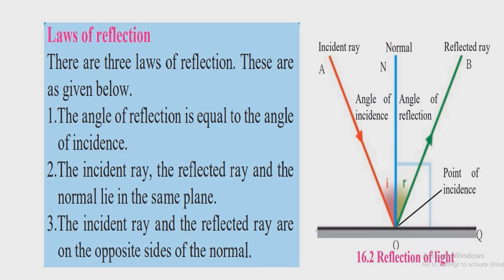Let's see in the image here. See, there is a diagram drawn. Suppose there is a plane surface. On the plane surface, if you incident a ray of light, suppose you have a torch, if you incident the ray of light on that surface, it is going to get reflected. The green line you can see, the green ray coming out. Here we can see that the angle of reflection, that is R, is equal to the angle of incidence I.